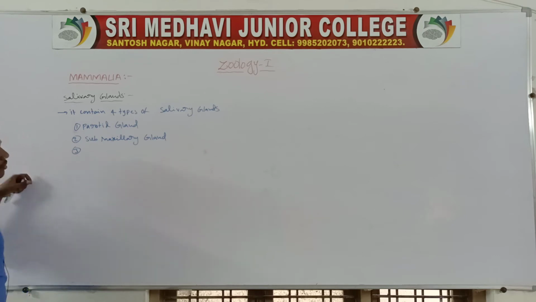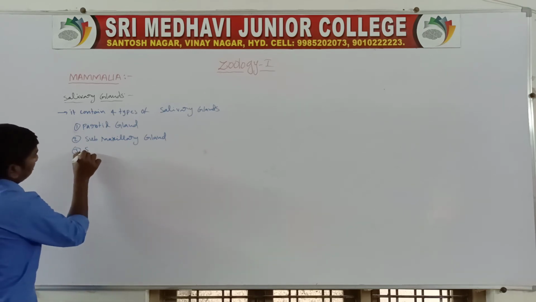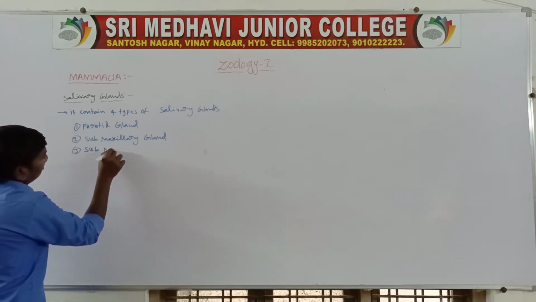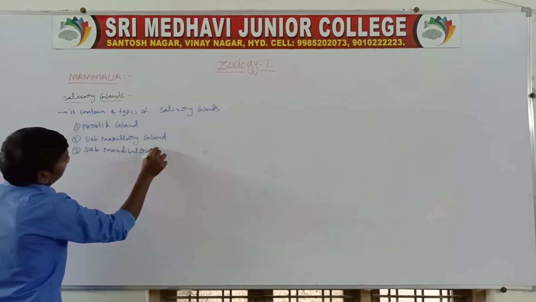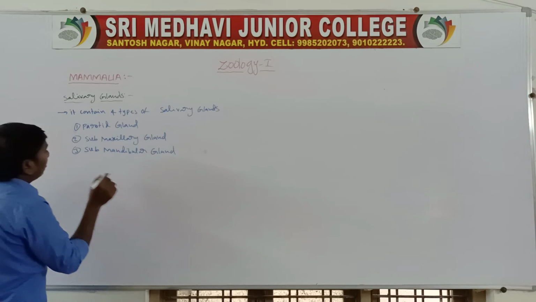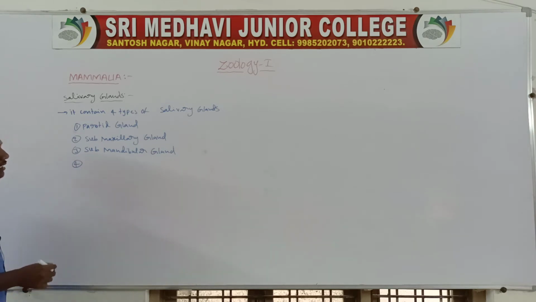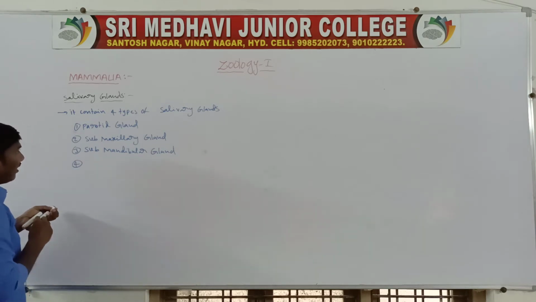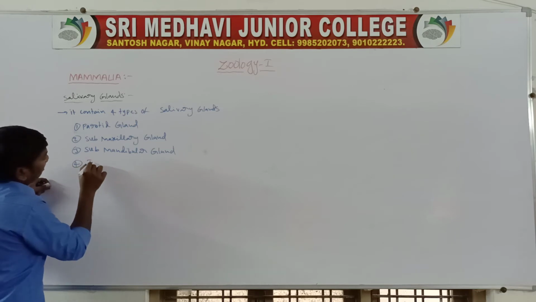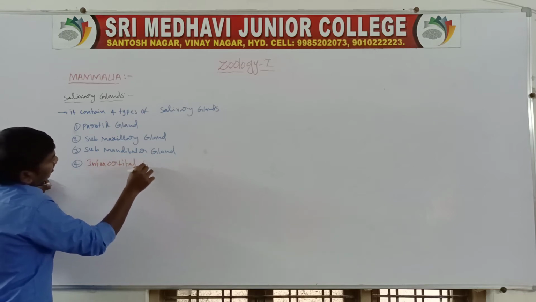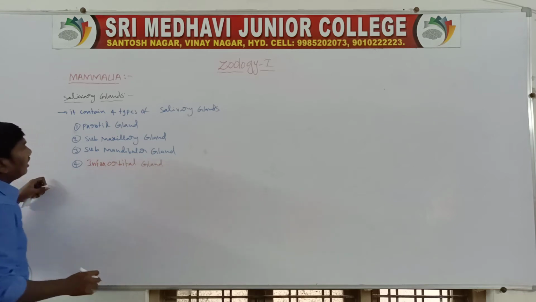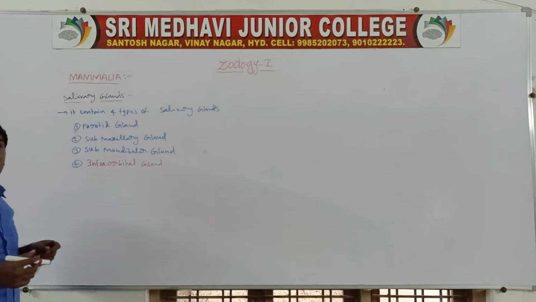Third one, submandibular gland. Fourth one, infraorbital gland. So these are the 4 types of salivary glands present in mammals.